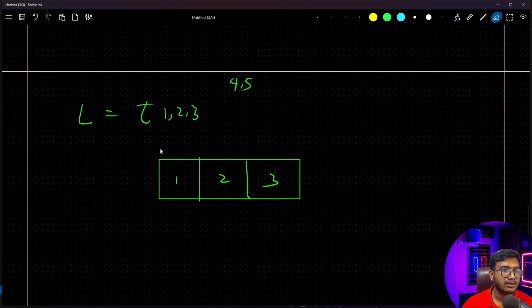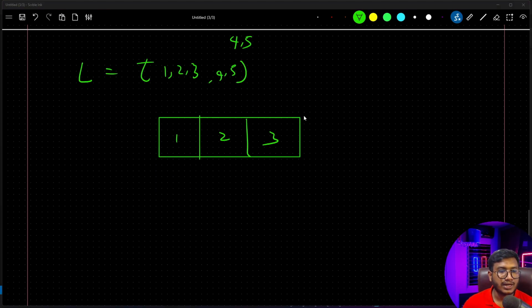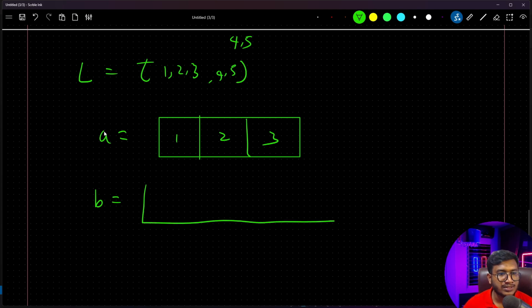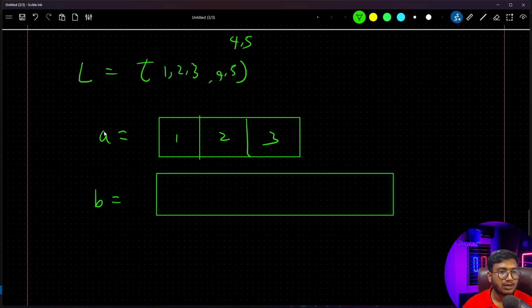Now let's say I want to add 4 and 5 in this array. I can easily add 4 and 5. Now in the memory, what will happen? It won't be replacing in this block. Let's say this is my block A. It will create a copy of this block with double the size. That means this is 3 blocks, and it will create another block whose size would be 6. Let's say 1, 2, 3, 4, 5, 6.